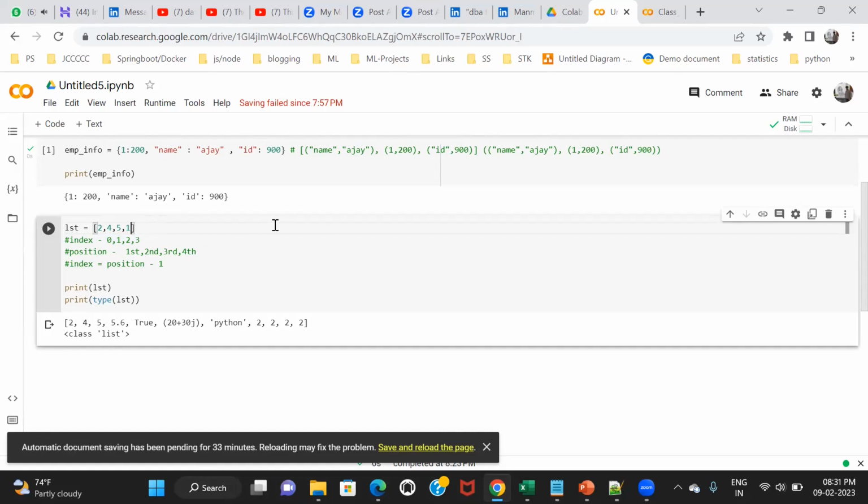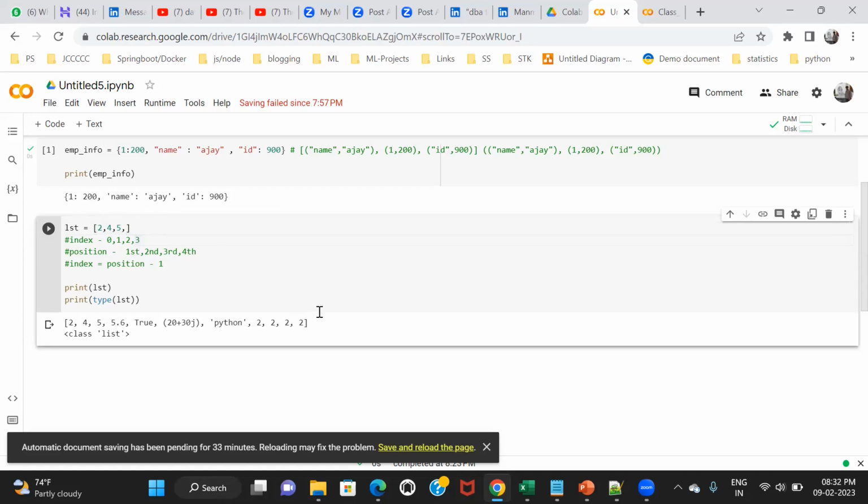I can remove data from here. If you add new data, the index will increase. If you remove data from the list, the index will decrease. It happens automatically and it maintains it on its own. You don't have to do any programming or any logic. It's an internal feature of list.